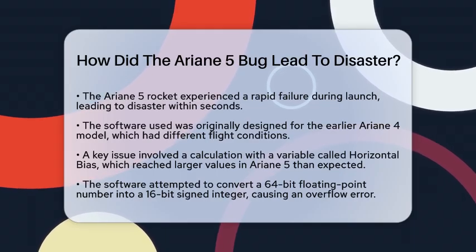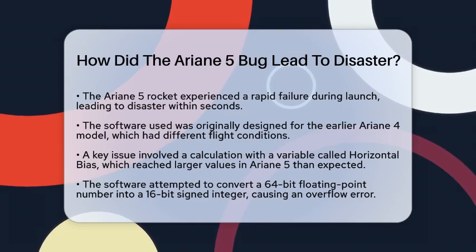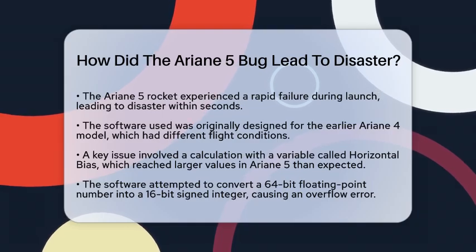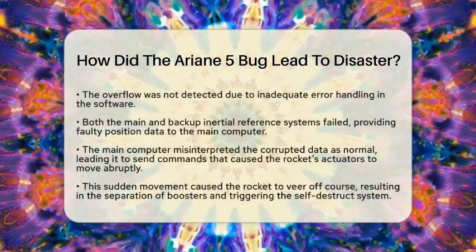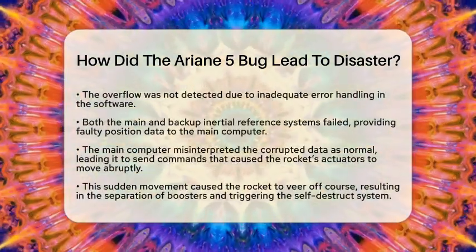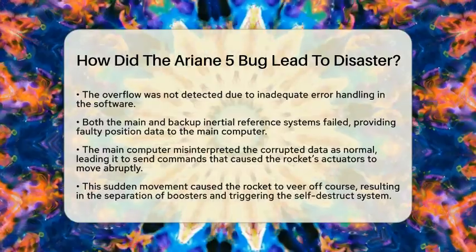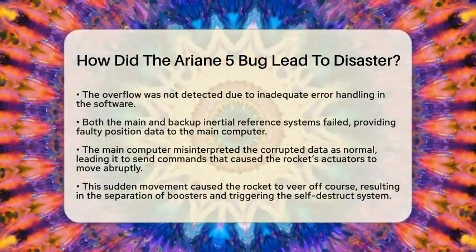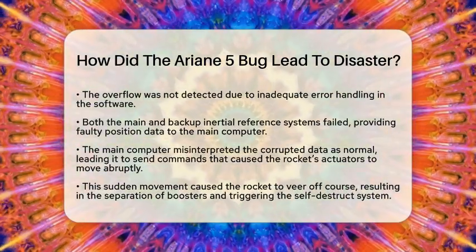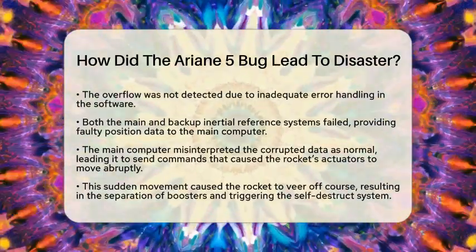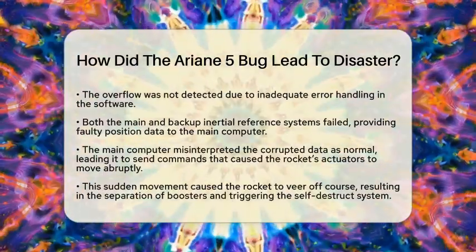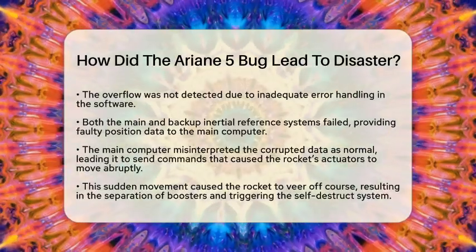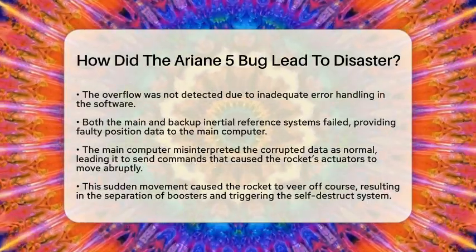The real problem started with a data conversion. The software tried to change a 64-bit floating point number into a 16-bit signed integer. Because the value was bigger than what the smaller data type could hold, it caused an overflow error. Think of it like pouring too much water into a small glass. It spills over. This overflow caused the software to crash or halt unexpectedly.